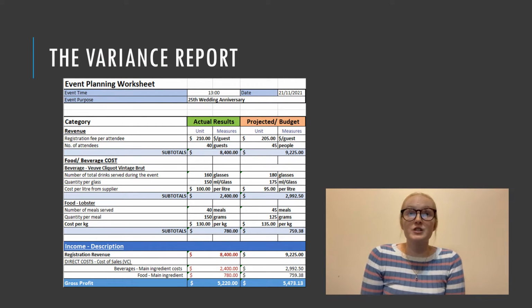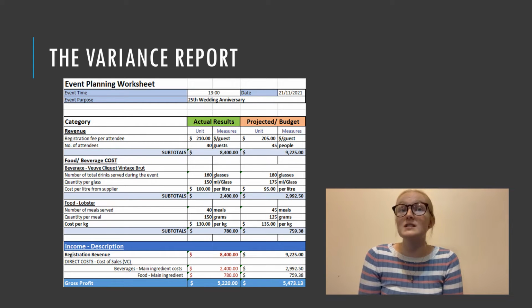Below is our event budget, the actual versus the forecasted master budget. Without any further calculations, we can see certain details that stand out to identify the variances between these two budgets. It can be seen that the event did not match the projected budget originally set. Firstly, the event received fewer guests than originally anticipated. Originally, the plan was for 45 people at $205 per unit. However, only 40 people attended at $210 per person.